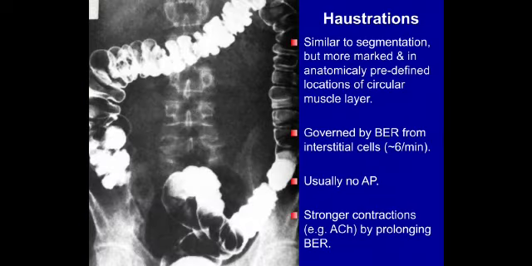The haustrations, which you see on an X-ray, are similar to segmentation but more marked in anatomically predetermined locations of the circular muscular layer. You can see how it looks with different saculations. It is governed by the basal electrical rhythm from the interstitial cells of Kajal, which is around 6 per minute. Usually they don't form action potentials. The stronger contractions are prolonged by acetylcholine over the BER.